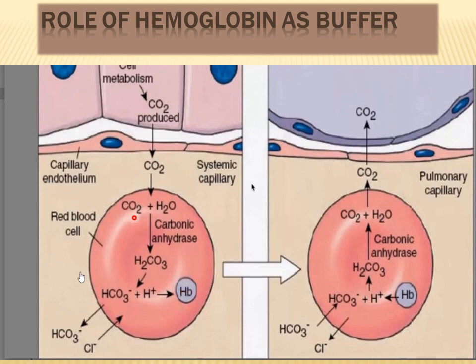So now this carbon dioxide in the form of hydrogen ions and carbaminohemoglobin is going to be transported to the lungs, where carbon dioxide will be removed from the body.